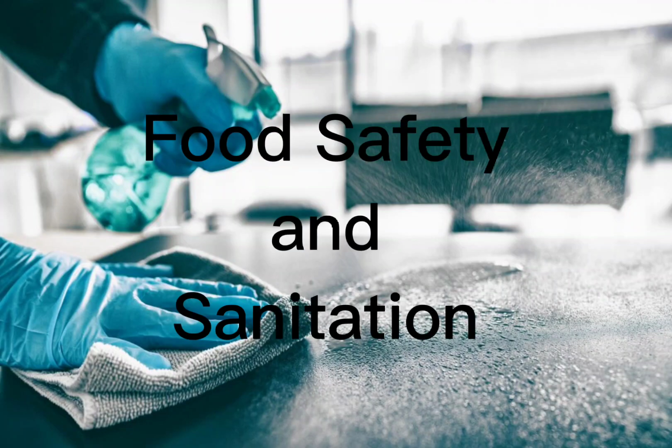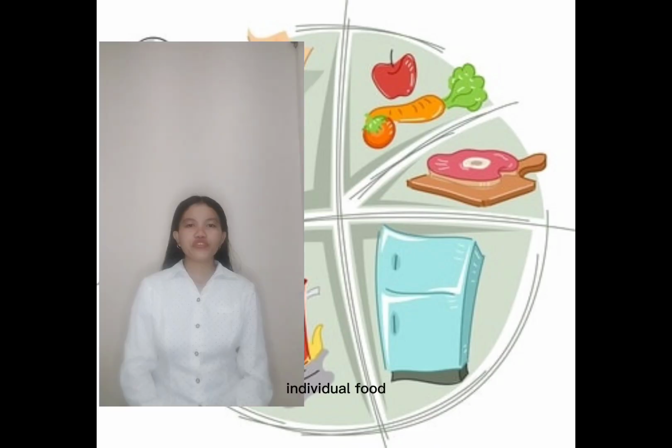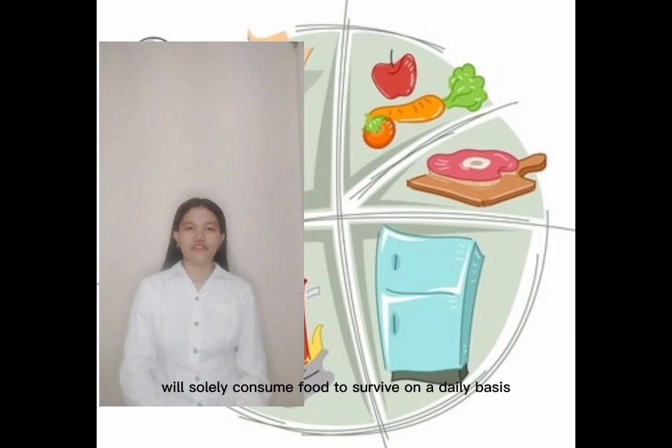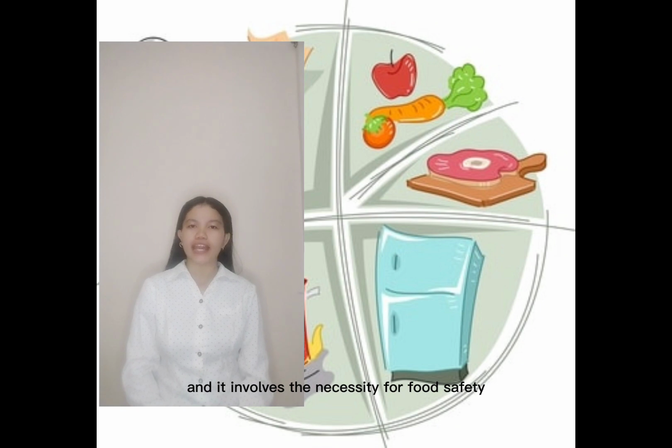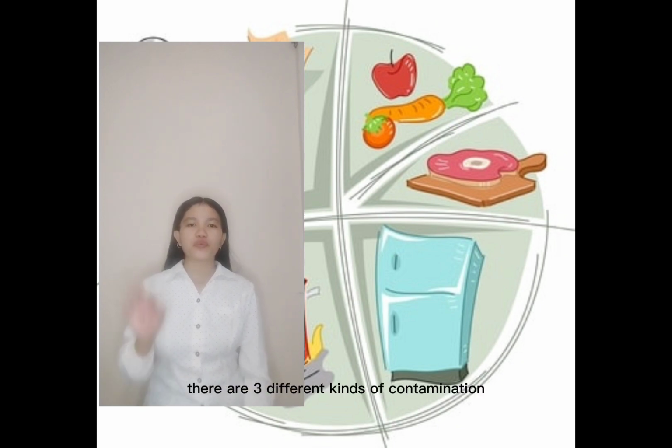Food safety and sanitation. Individuals consume food to survive on a daily basis, which people must properly handle, and it involves the necessity for food safety and cleanliness. In the food industry, there are risk issues that must be taken into account. Contamination is one of those. There are three different kinds of contamination.